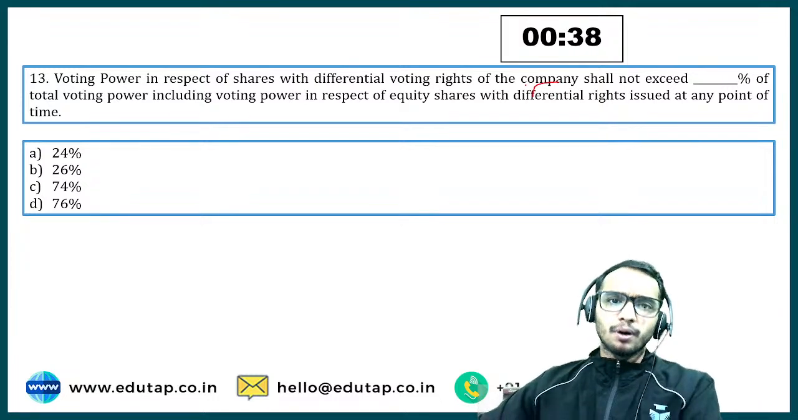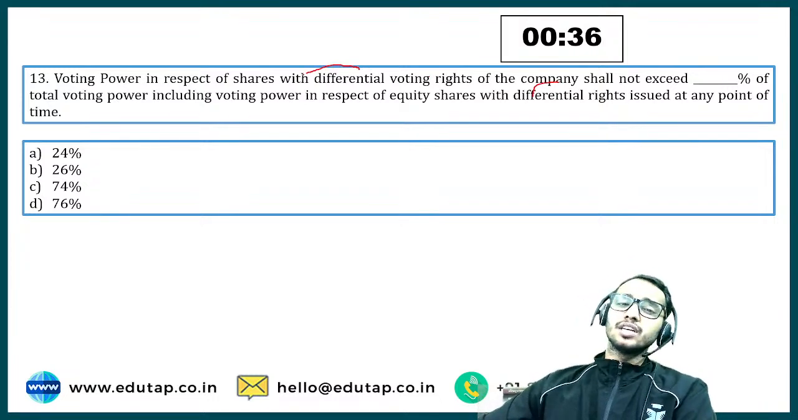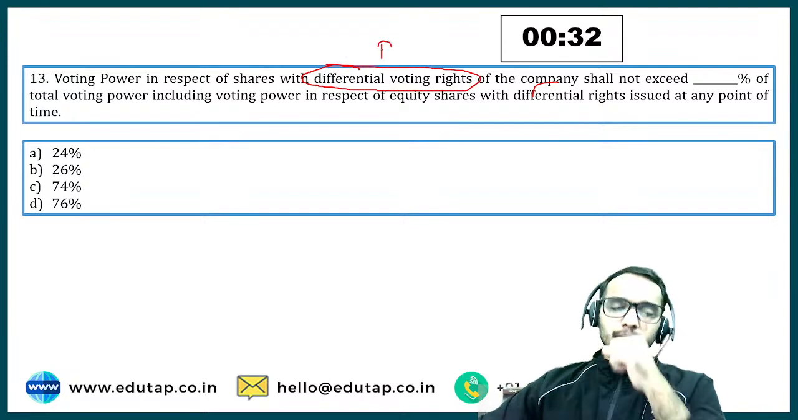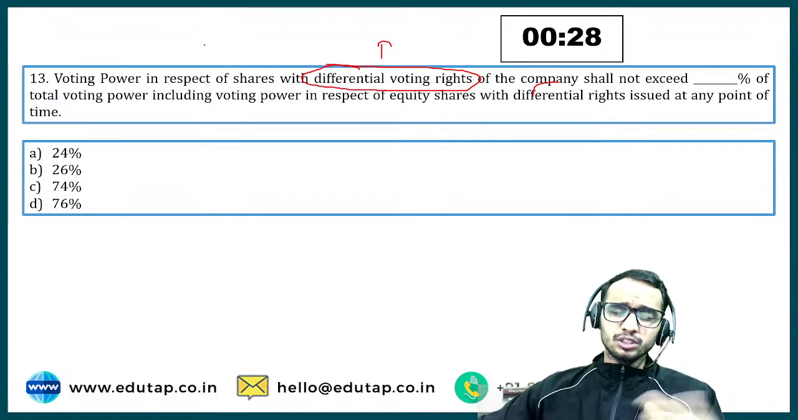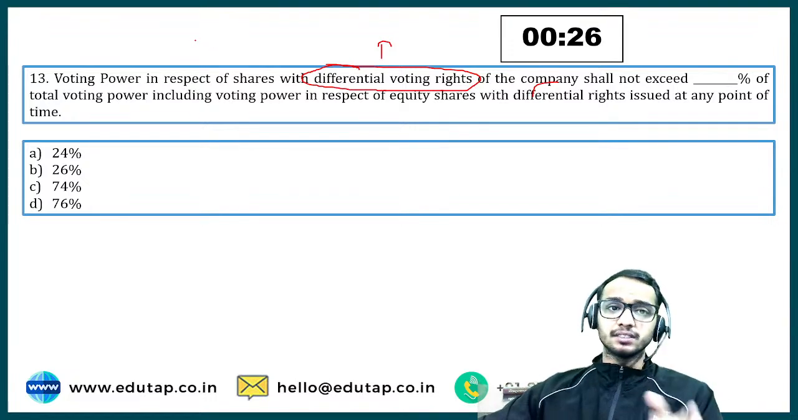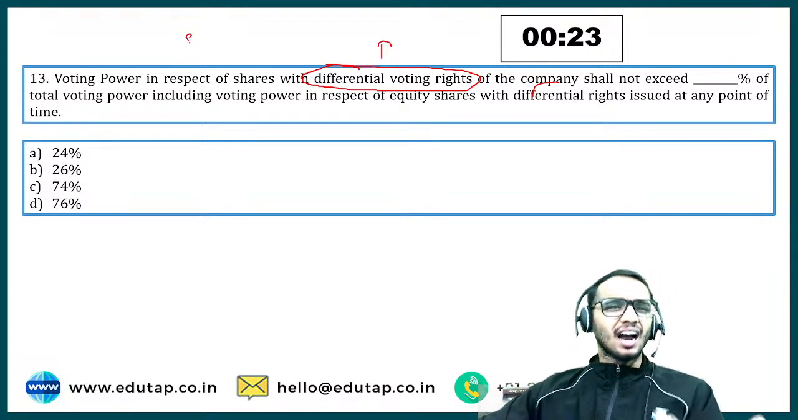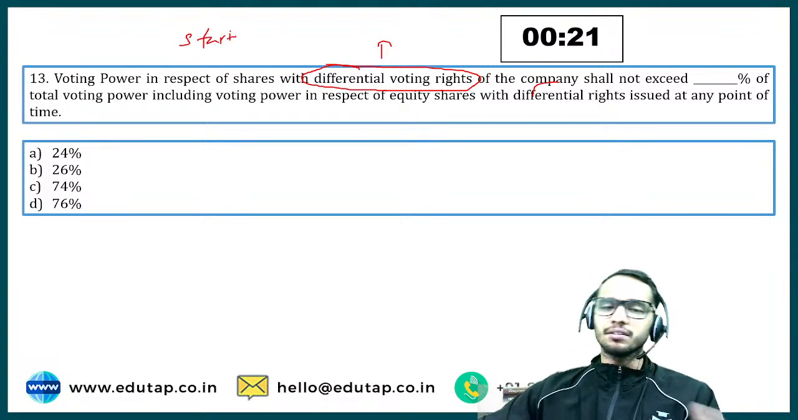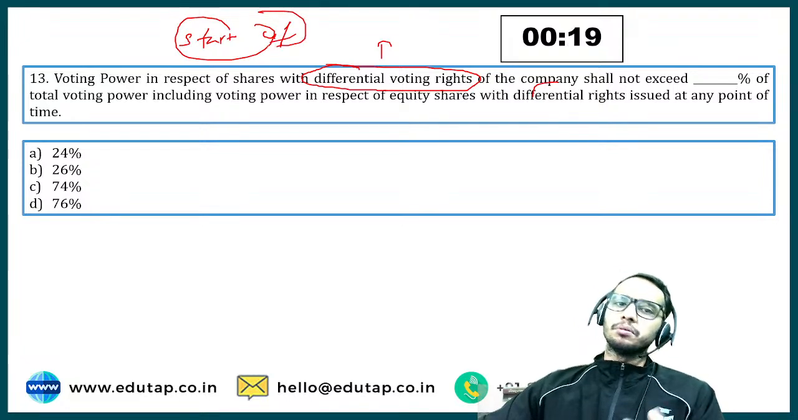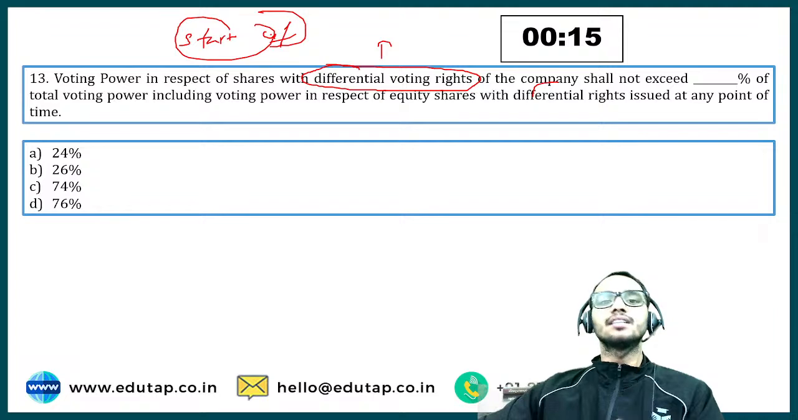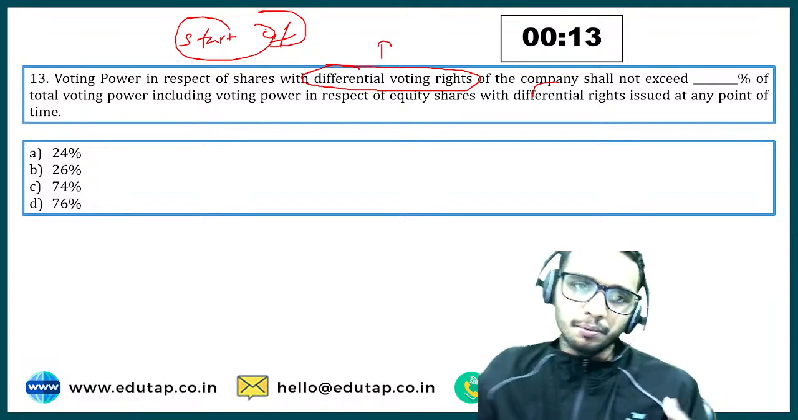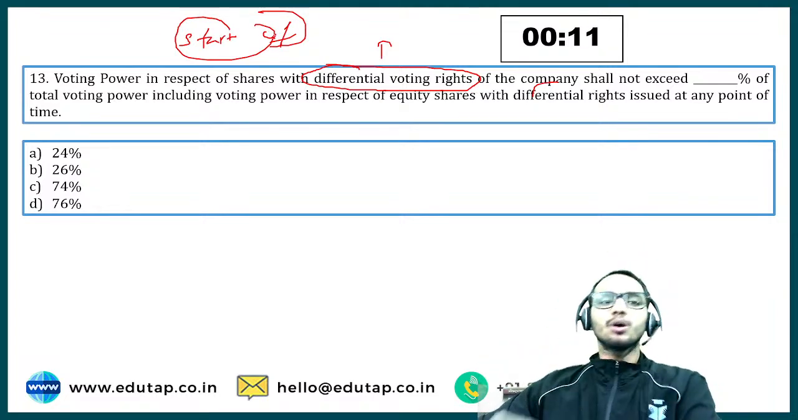Now let's talk about something special that we call differential voting rights. What are differential voting rights? We have different classes of shares in a company. Some might get more voting rights, some might get less. In India we have a startup culture, and so we have DVRs, differential voting rights. The promoters or the founders get more voting rights as compared to ordinary shares.